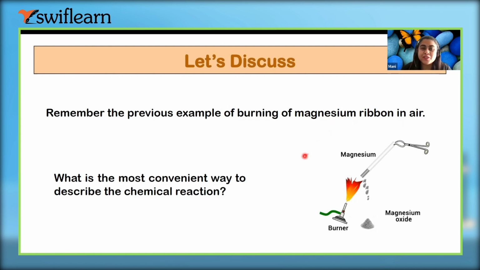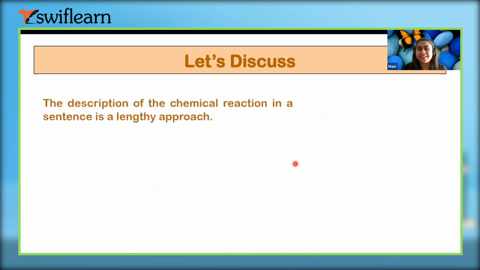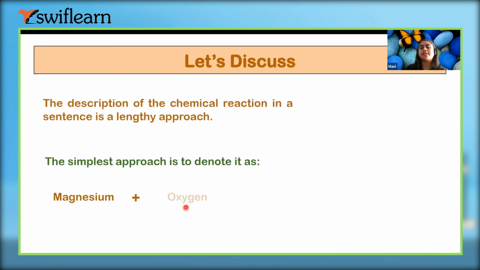So how will we write? What is the convenient way? The convenient way is to put it as magnesium plus oxygen. And why am I saying it is oxygen? Because we are burning the magnesium ribbon in the presence of oxygen, right? Air is what? Oxygen.